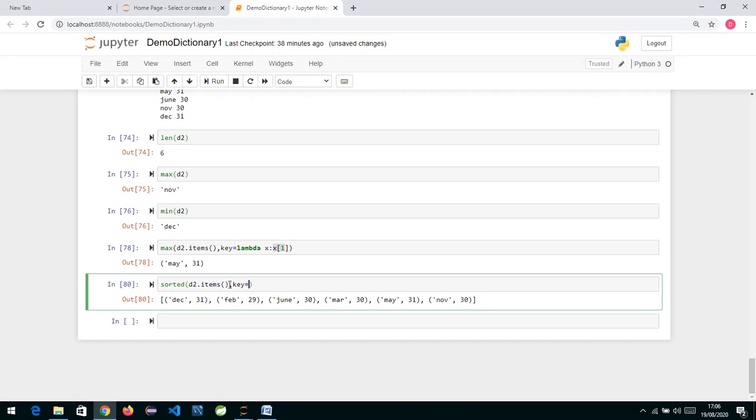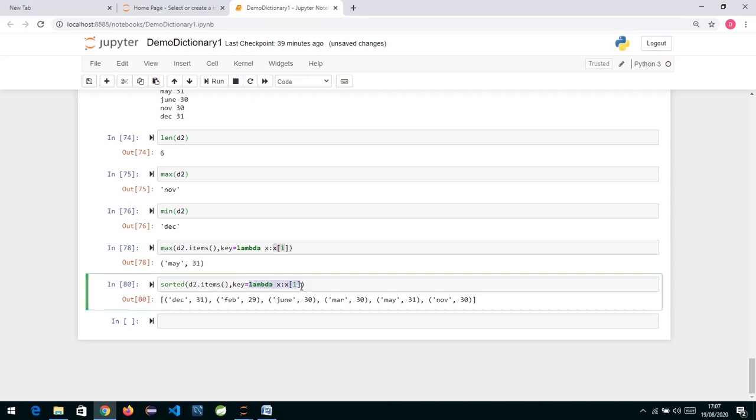Or we can define a function. So I'm just writing key is equal to lambda x colon x of 1. What we are doing is, for every item in this list of tuples, this function will be called.